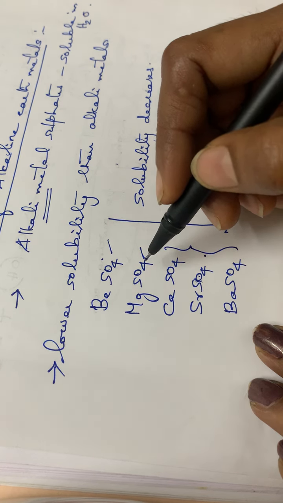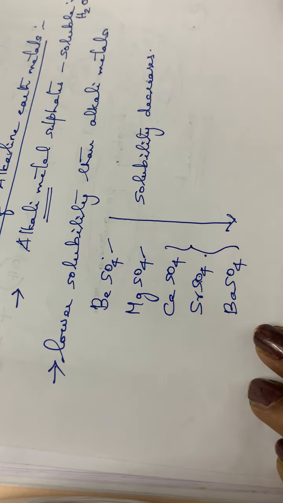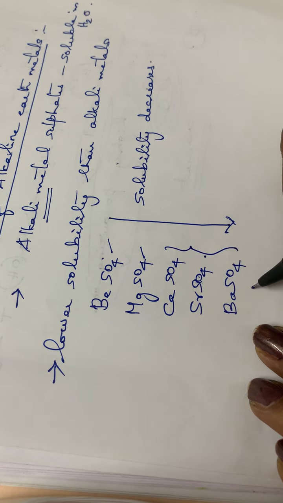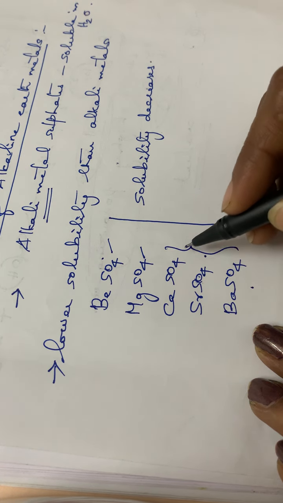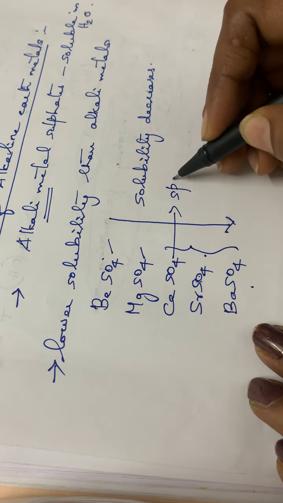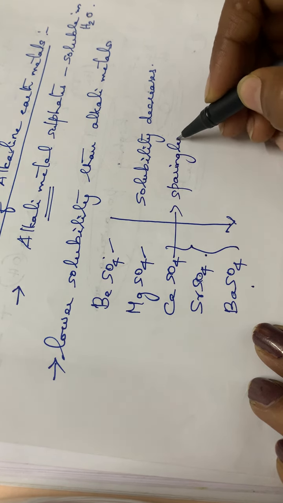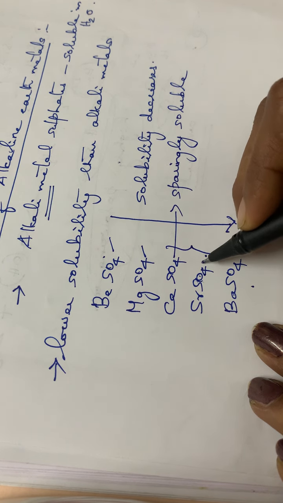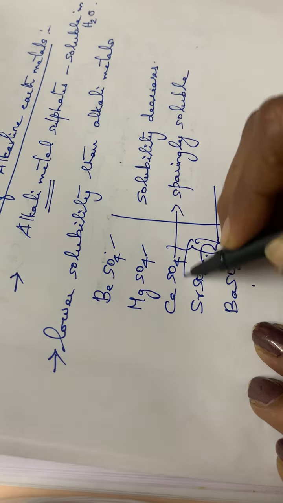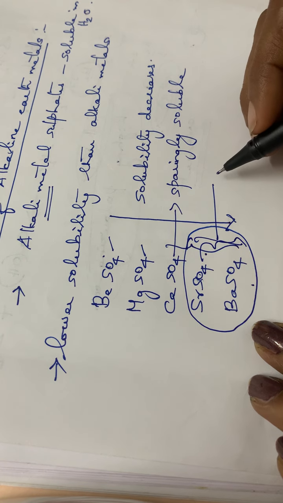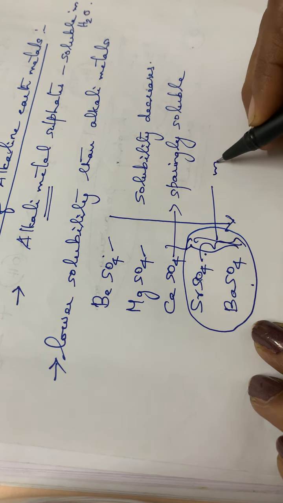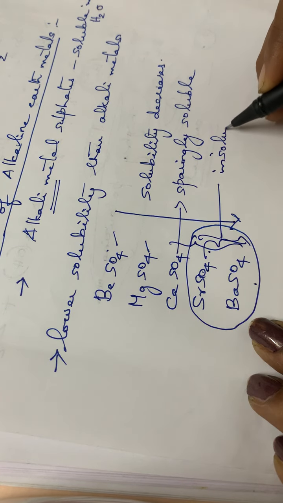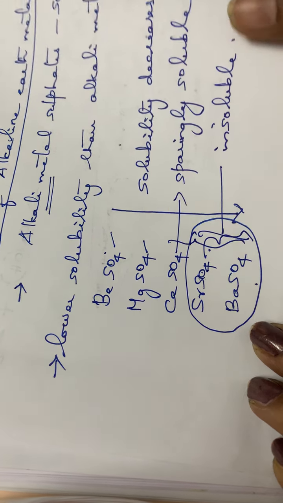Okay. Then the next, strontium and barium sulfates are insoluble. Calcium sulfate is sparingly soluble. Sparingly soluble means partly soluble. But in the case of strontium sulfate and barium sulfate, these two are insoluble. Okay.